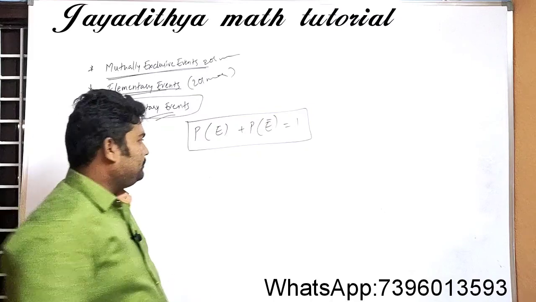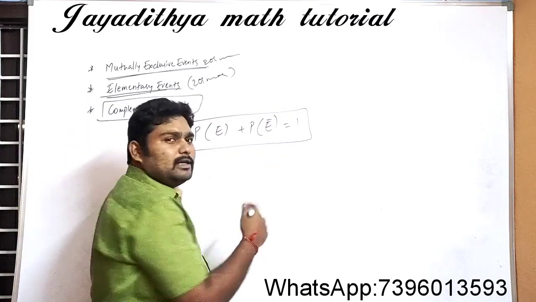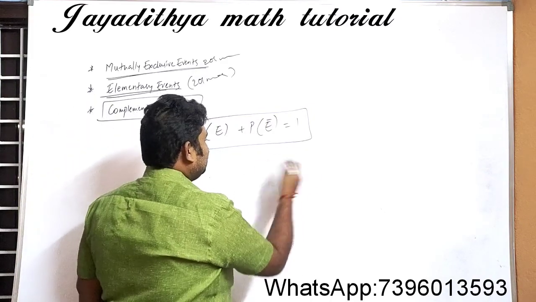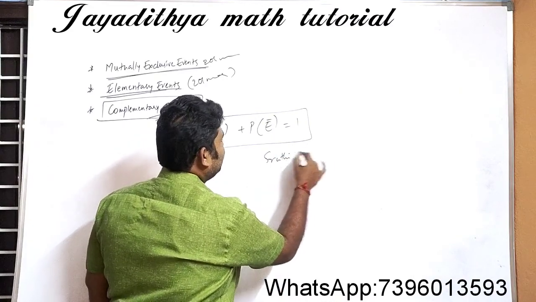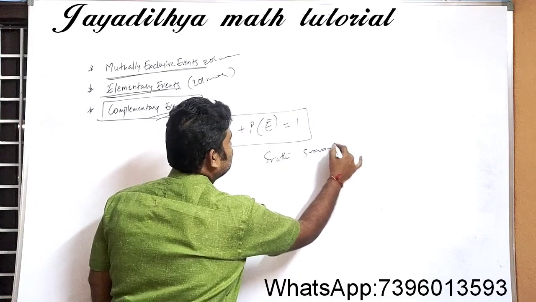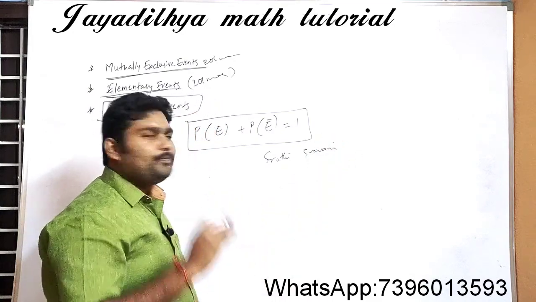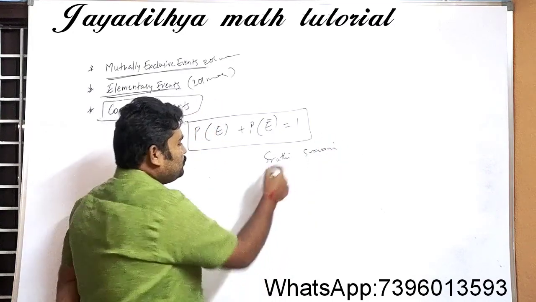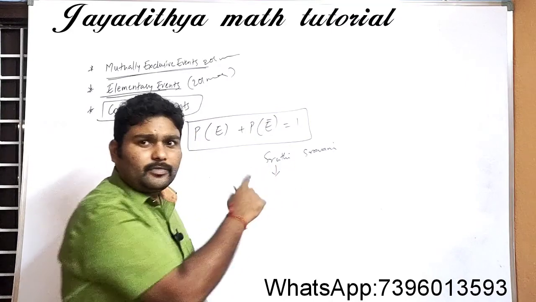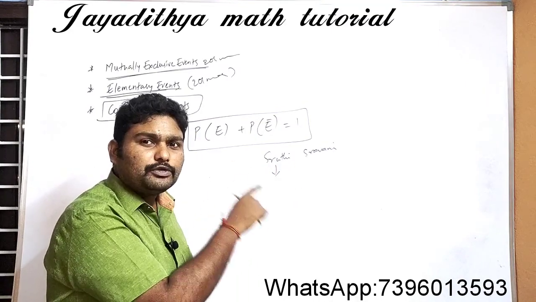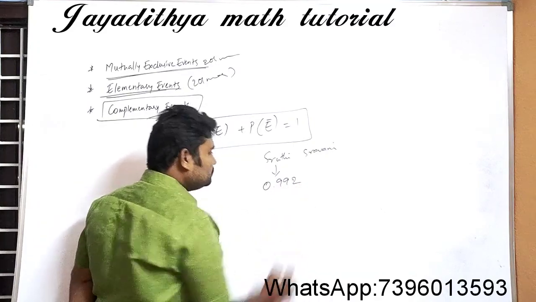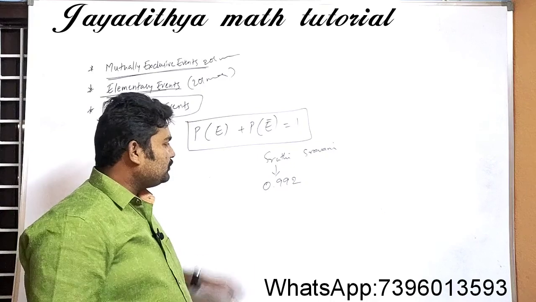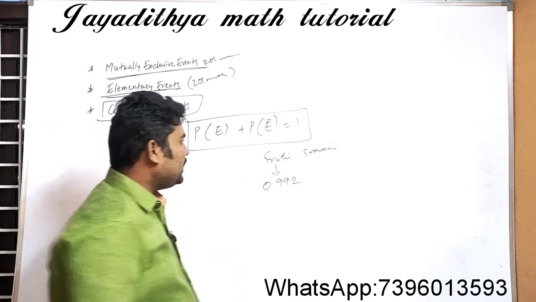So how will the questions be? See here, for example, 2 girls are playing some game. Let us take Shruti and Shravani. So we know their capabilities. I will tell you that the probability of Shruti winning the game is 0.992.